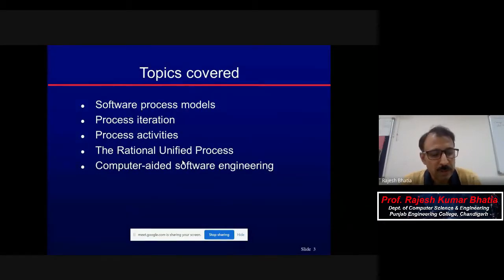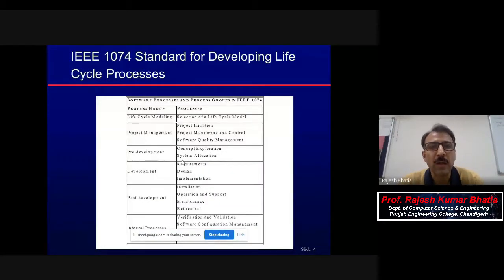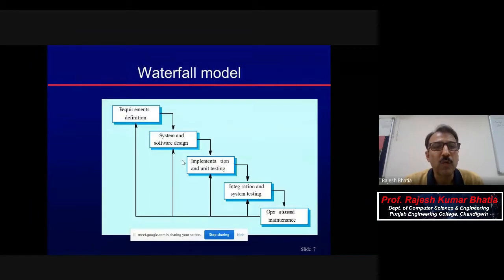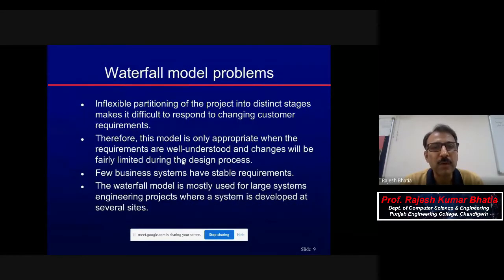So yesterday we started with the waterfall model, and we also did this for defining any software process. Then we moved to the waterfall model, and in the waterfall model we completed it.